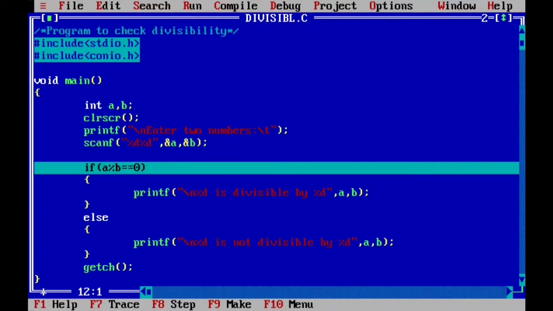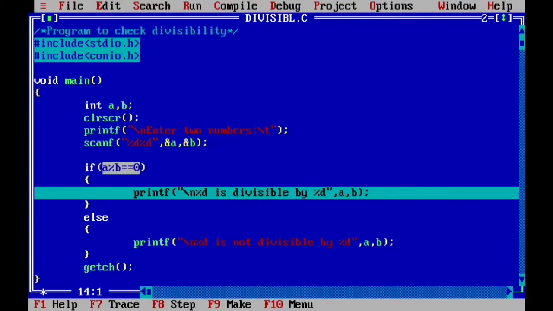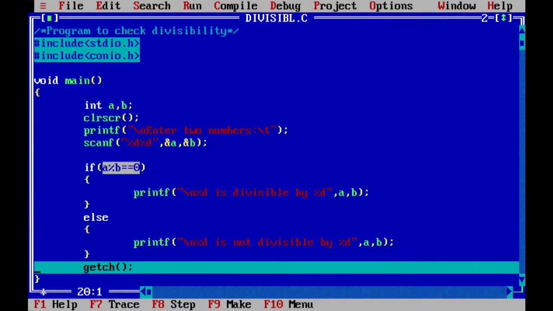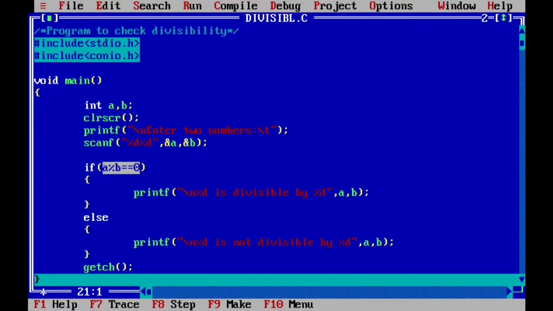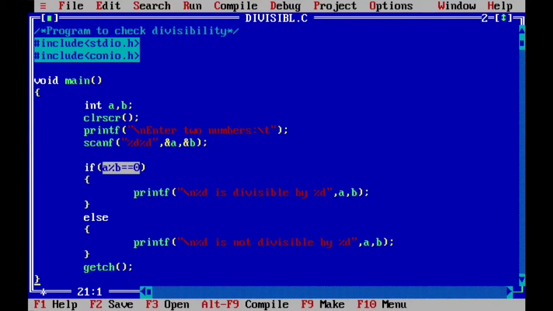So if 0 equal to 0 is true, in that case if segment will be executing, right? And else will be skipped. Okay, so let's see the answer. So 20 is divisible by 10, right? And then your program terminates.